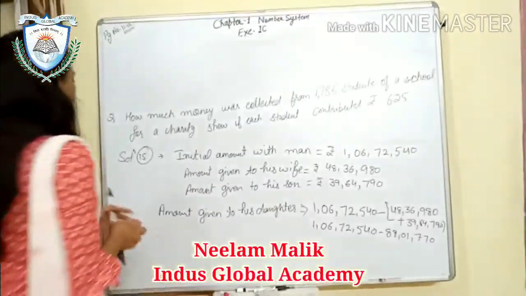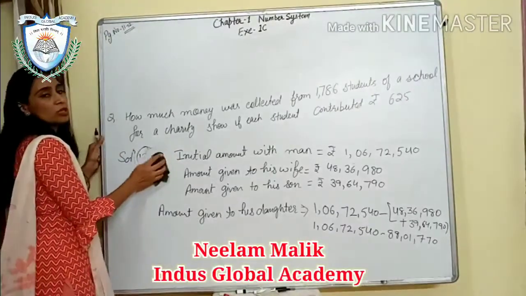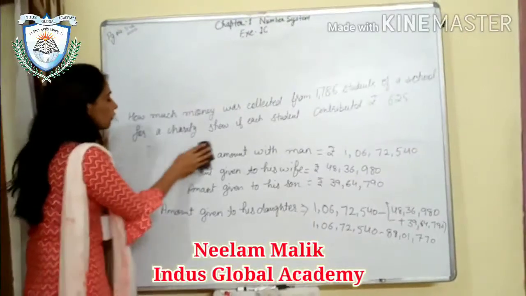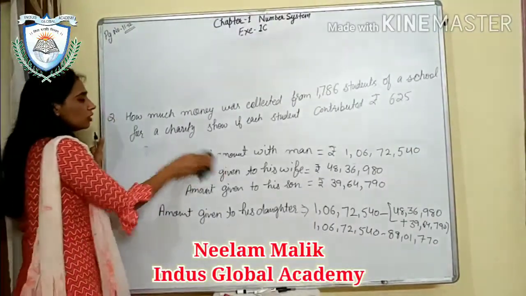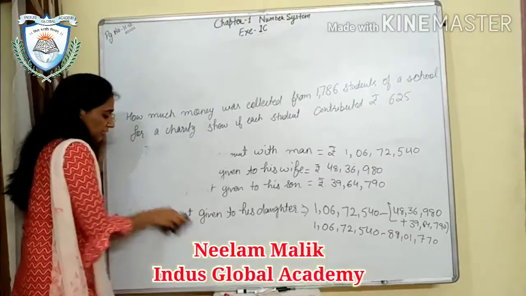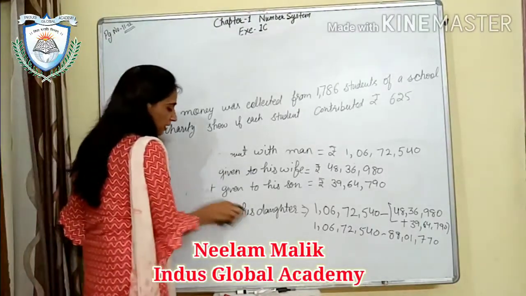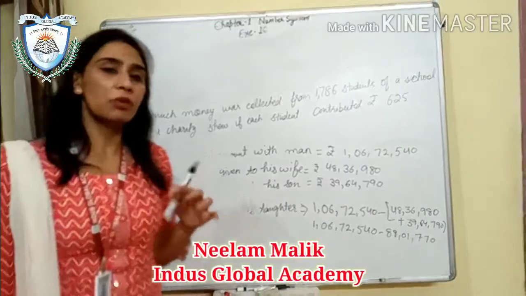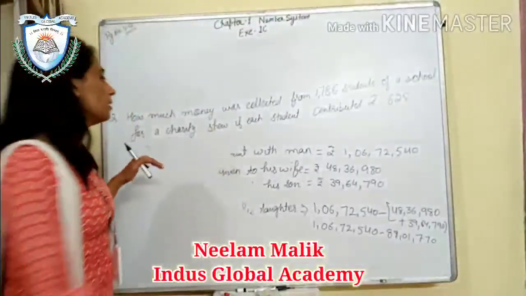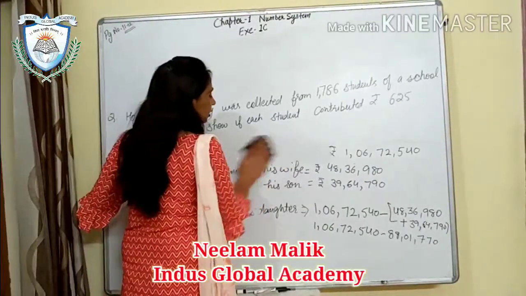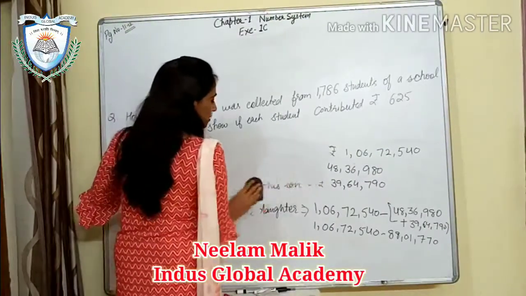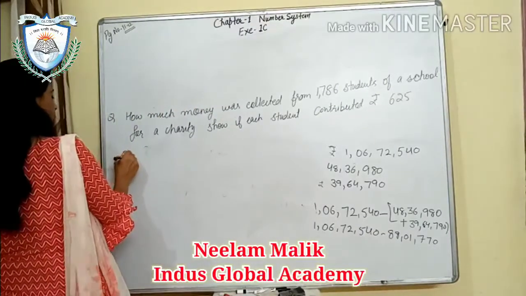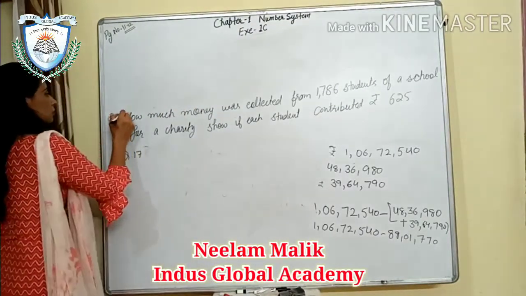the contribution by each student is 625 rupees. We know the number of students and we know the money given by one student. So how to find out the total money that is contributed? How do you find out? By multiplication. Yes, because the money given by one student is given and the number of students is given. So you will multiply them and you will get your answer. Okay, let's start this sum. This is question number 17 in your book.